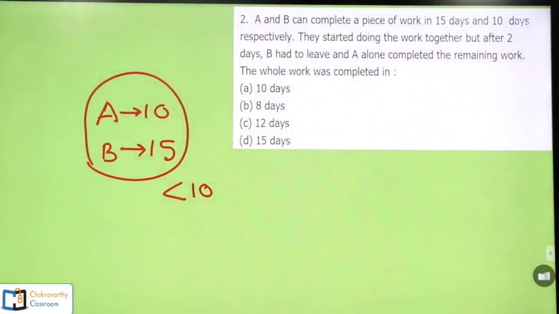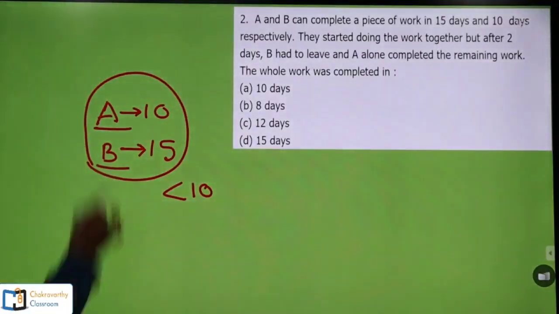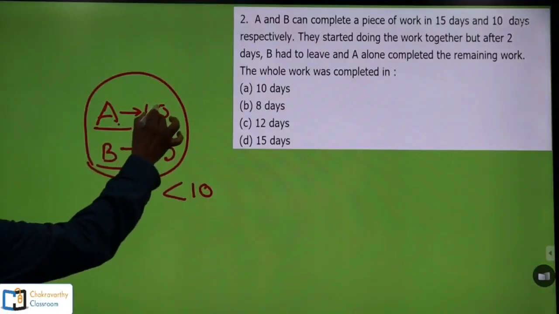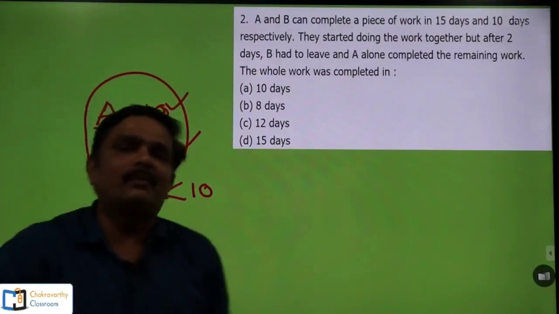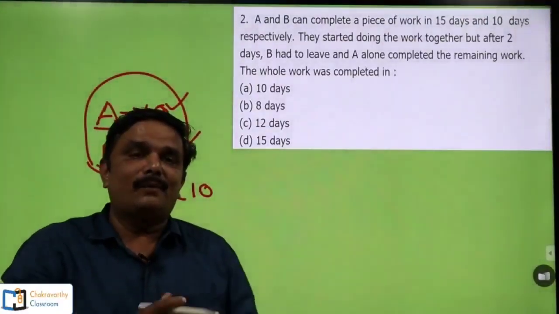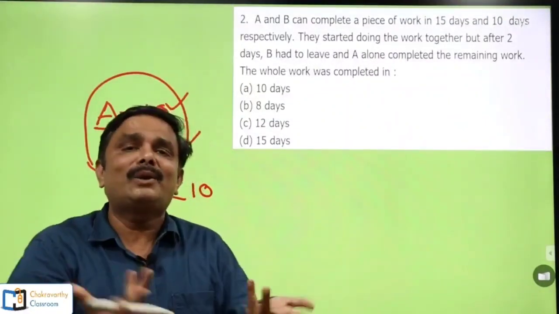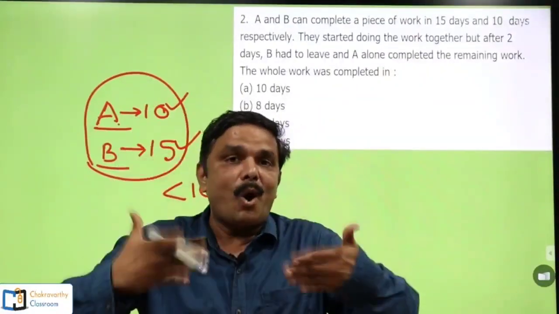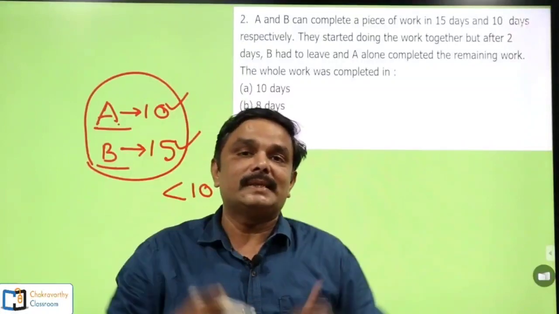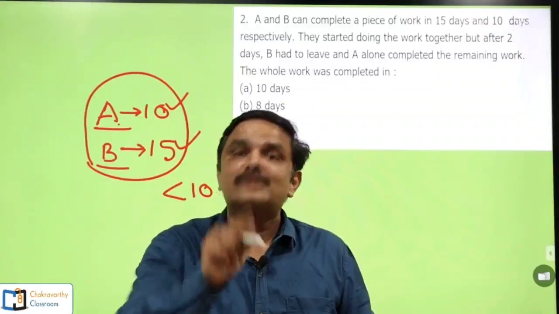In most cases, we don't know the individual capacity of A and B, so we cannot compare them as it is. When they give that A can do in 10 days and B can do in 15 days, in how many days both can complete the work, or any question whatever it may be, until and unless we know the common capability of both the persons, we cannot compare them. For that reason, first of all we have to compare them on a common platform as far as their efficiency is concerned. In any method, the common platform is 1 day's work.